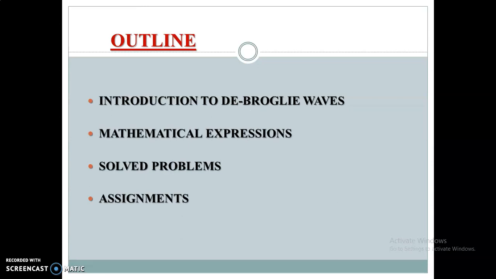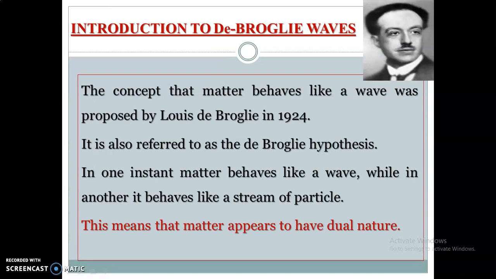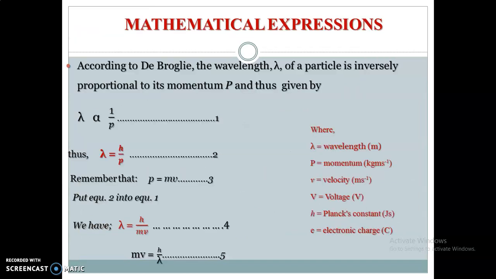Let's go on. The outline for today's class will just be introduction to the de Broglie waves, the mathematical expressions, we're going to prove them, and some solved problems and possibly assignments. Louis de Broglie in 1924 propounded this concept, which we also call the de Broglie hypothesis. Of course, we know that in one instance waves behave like particles, in another instance particles behave like waves. This means that matter appears to have dual nature.